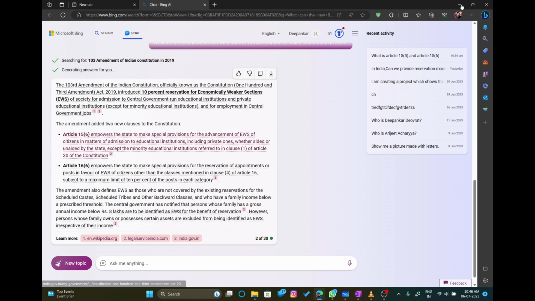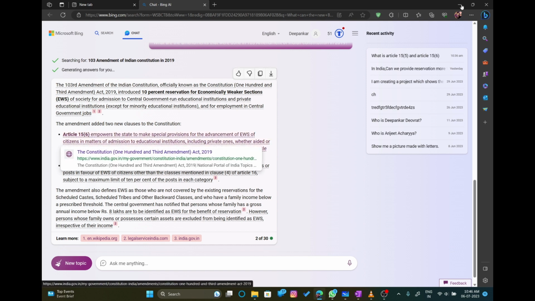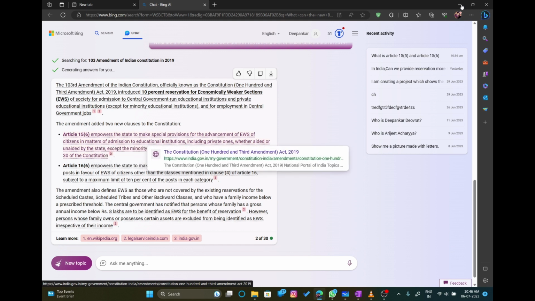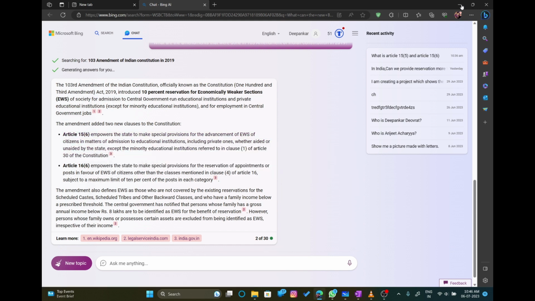In which matter? In the matter of admission to educational institutions, including private ones, whether aided or unaided by the state. Okay, so the educational institution can be aided or not aided by the state. So if the government wants to make a special provision, they can make it, except for the minority educational institutions referred to in clause 1 of article 30 of the constitution.